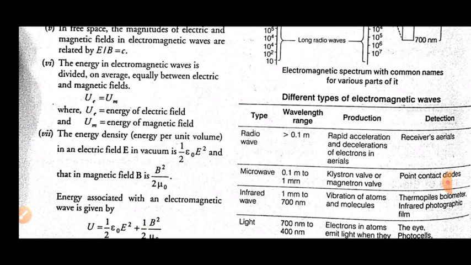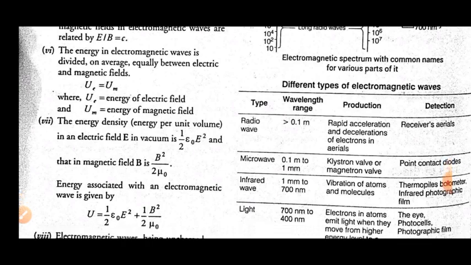Now production: how are radio waves produced? They are produced by rapid acceleration and deceleration of electrons in aerials. Whenever the electrons are accelerating or decelerating, they produce radio waves. Now detection: since radio waves are communicating waves, they can easily be detected by receiver aerials.